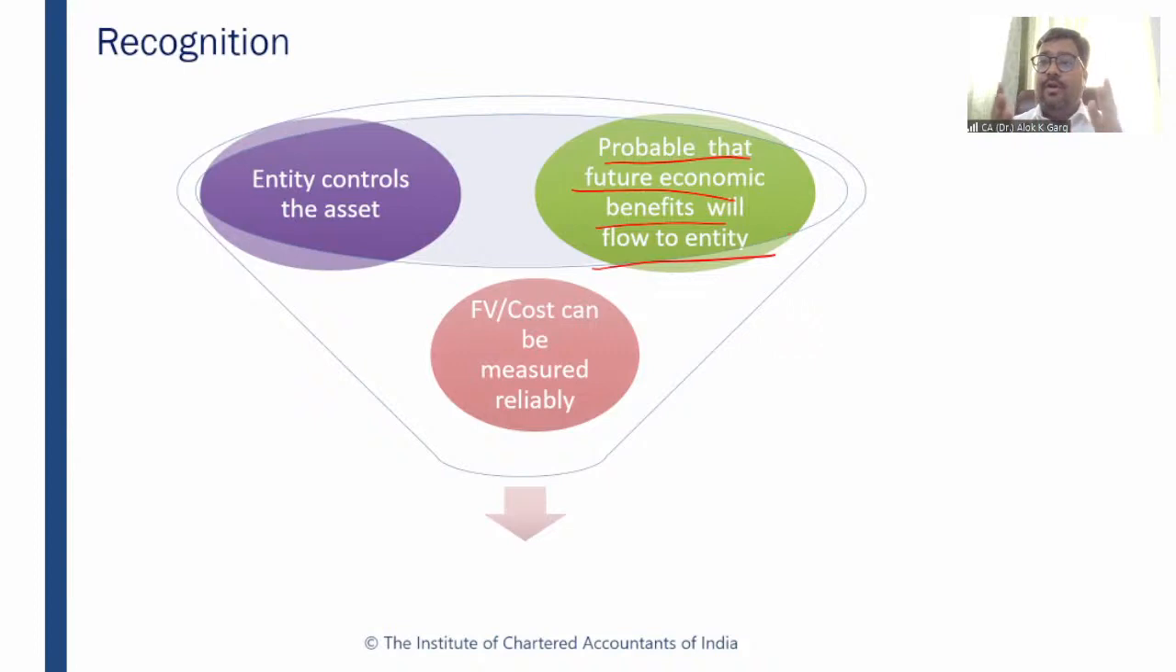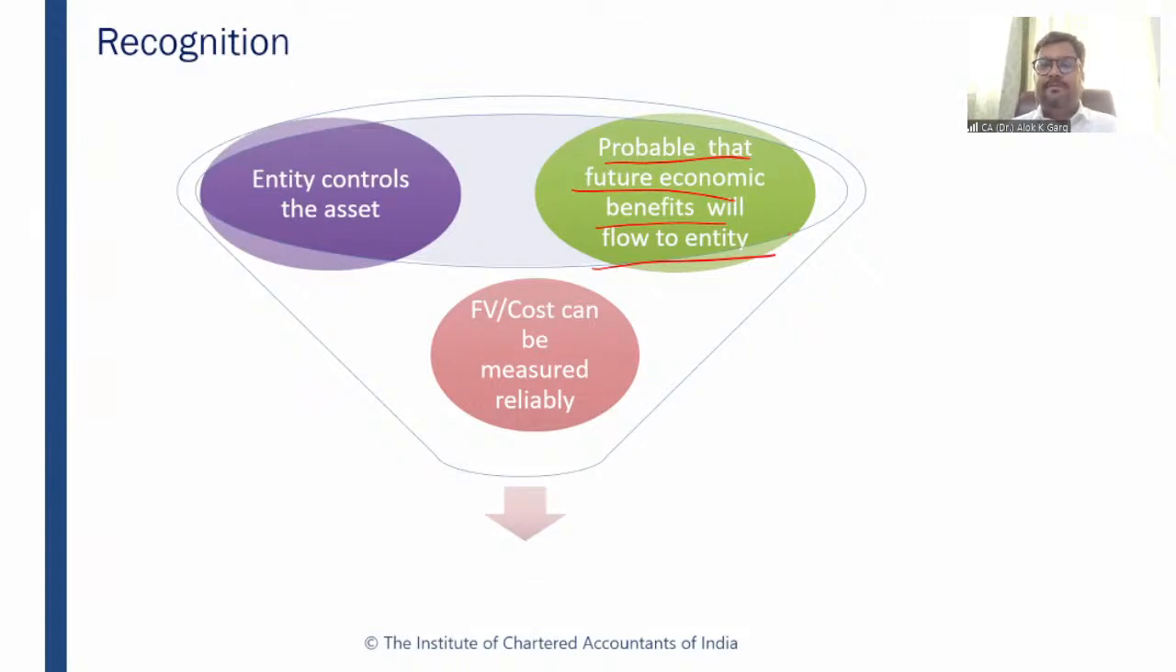So I have grown a tree, or I have grown a plant, or I have purchased an animal, and there is no use of that animal. There is no use, and there is no future economic benefit which is expected out of that biological asset. Can I recognize that item as an asset? Forget about biological asset. Forget about Ind AS 41. If any resource will not provide future economic benefit, can it meet the definition of an asset? Answer is no. It is not meeting even the definition of an asset.